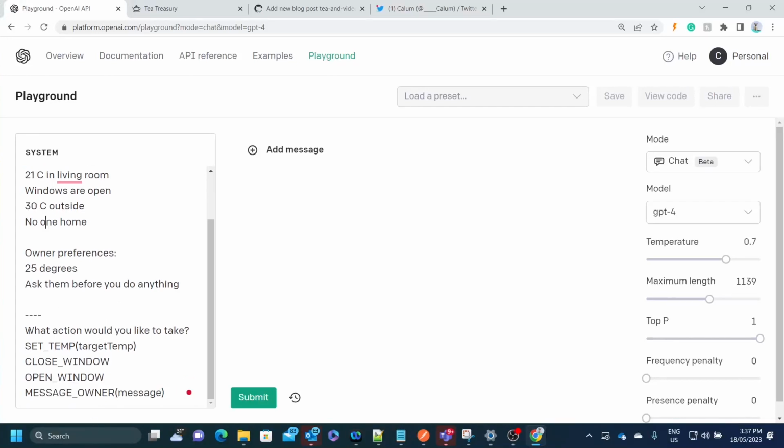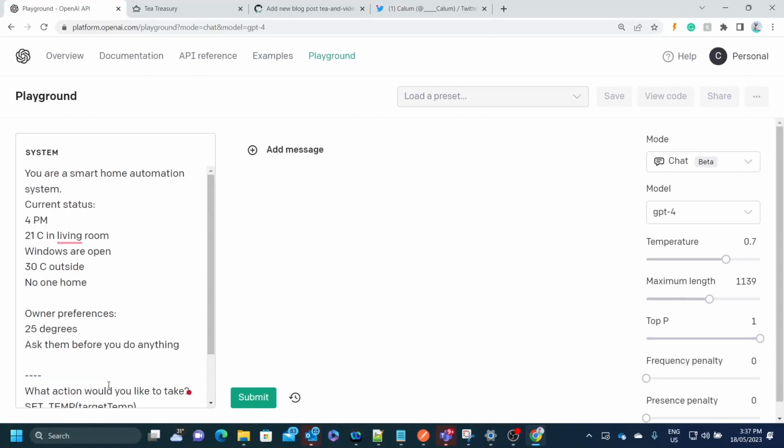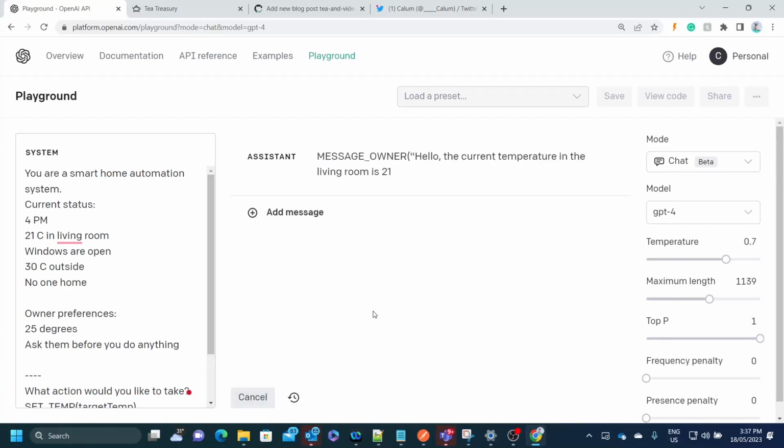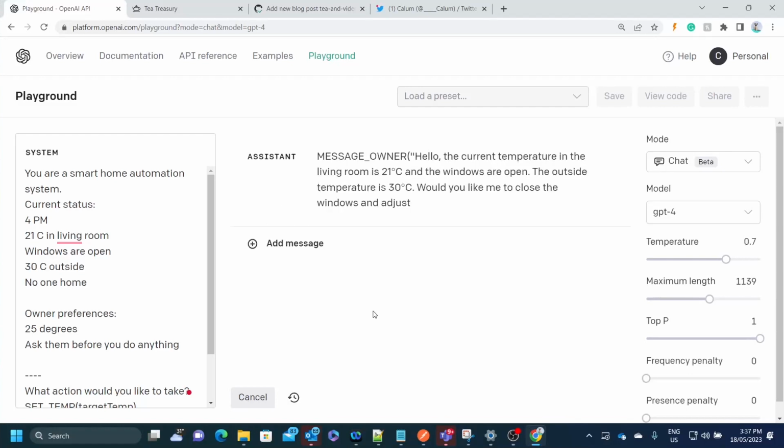So we're asking what action it would like to take, and it's got 4 commands that it can run. So it can set the temperature, I guess, on the air conditioner to the target, can open and close the windows, and it can send a message to the owner. So without giving it any user message, we're just gonna have it generate a system message. And you can see there, the first thing that it's done is it's going to proactively message the owner and say, hello, the current temperature in the living room is 21 degrees, windows are open, outside temperature is 30. Would you like me to close the windows and adjust the temperature to 25 degrees?